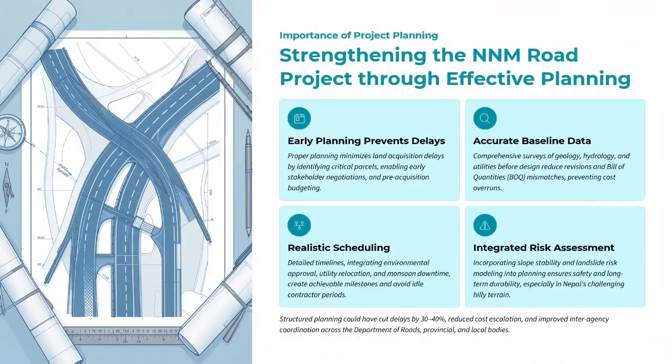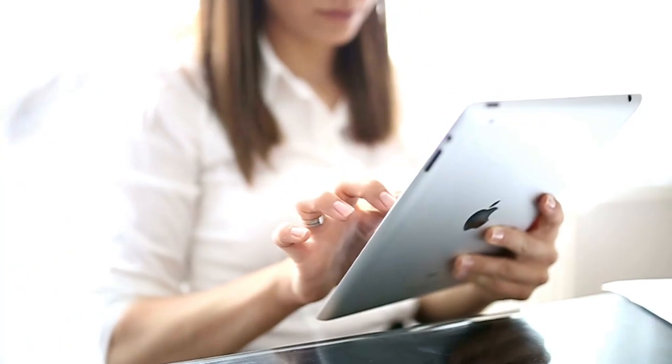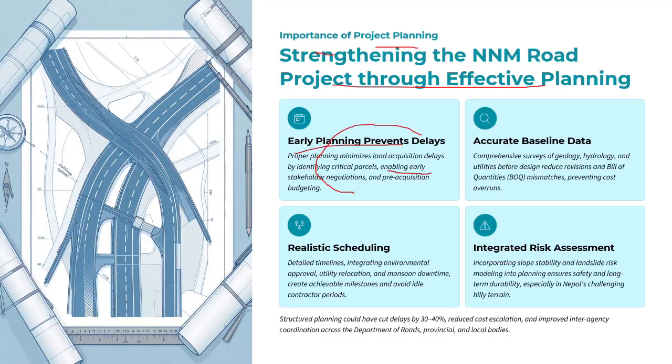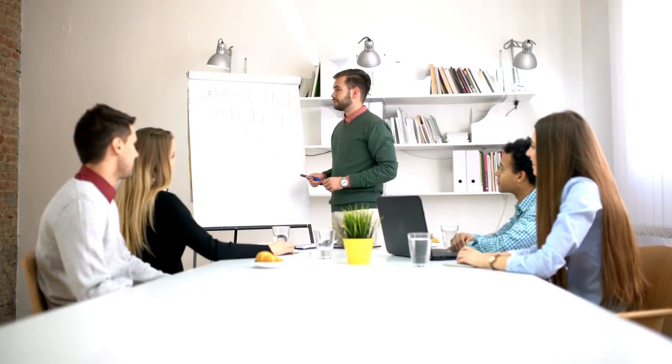So what can be improved so that the project was delivered on time? The first one is early planning. We need to plan early, since land acquisition delay was there and the site was not clear, which caused delay in the project. So we need to engage early with contract stakeholders, negotiate with them, and plan pre-execution budget. We need to have accurate baseline data.